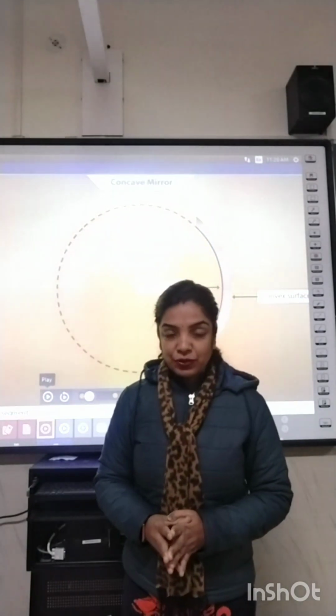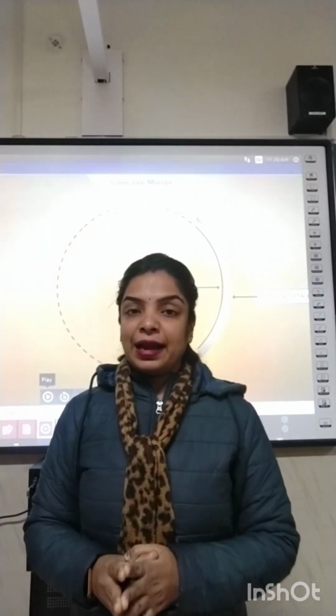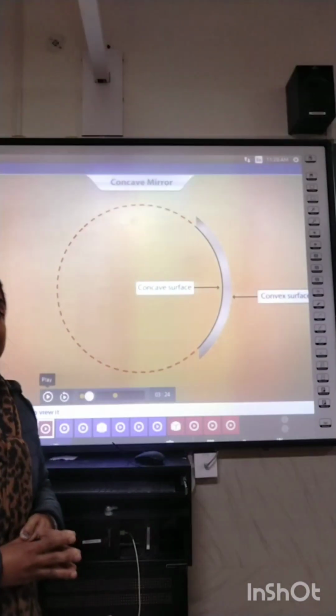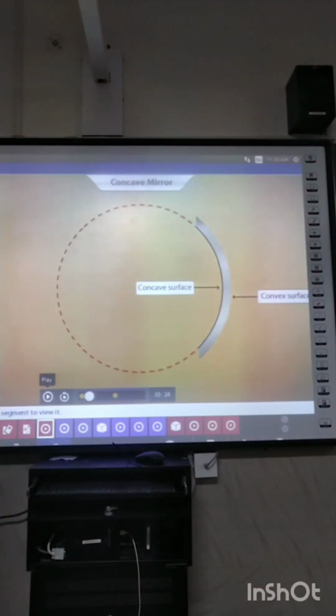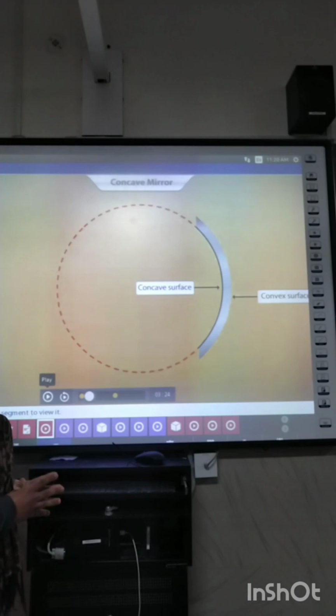So as we were moving with the chapter light, some of the topics were clearly explained to you. Now I hope you are completely clear with the concept of plane mirror and the spherical mirror. Once again, I am going to provide you a quick revision regarding spherical mirrors.